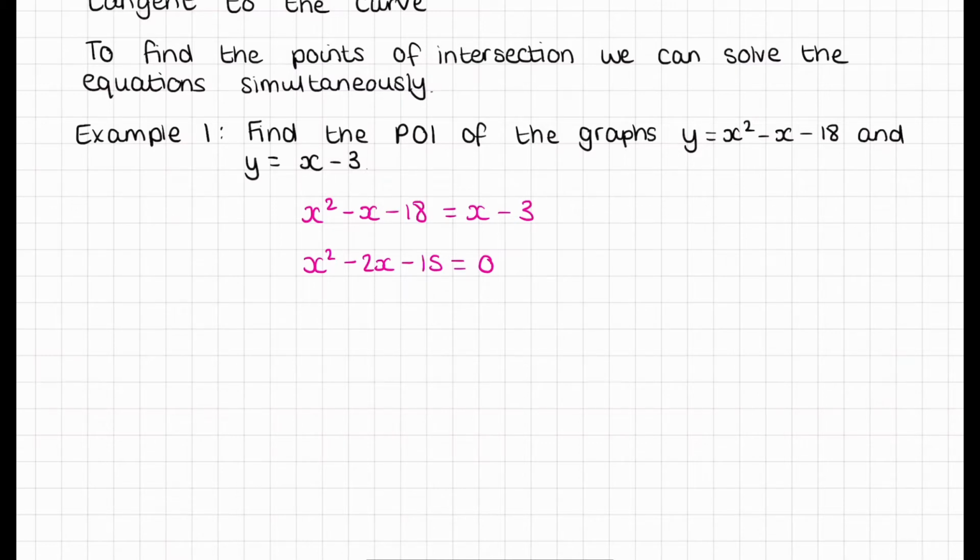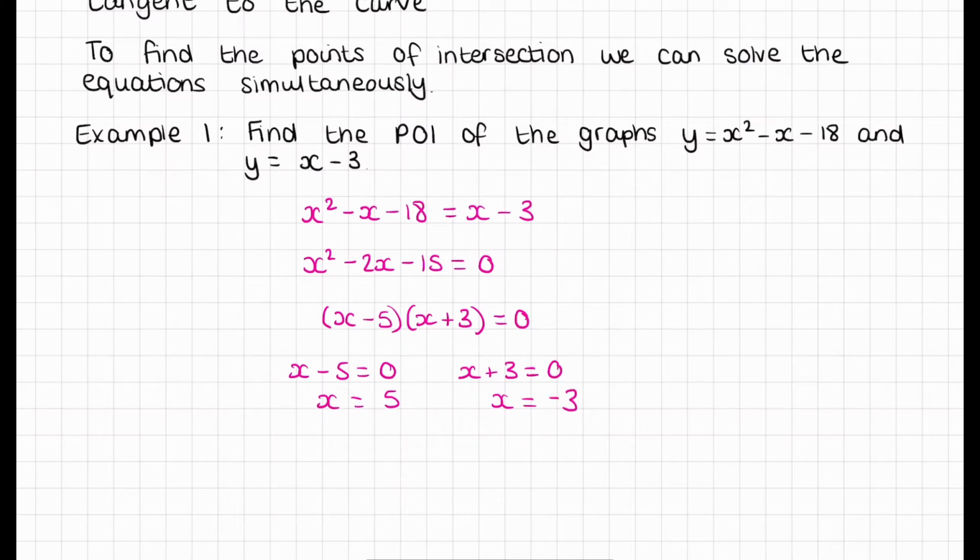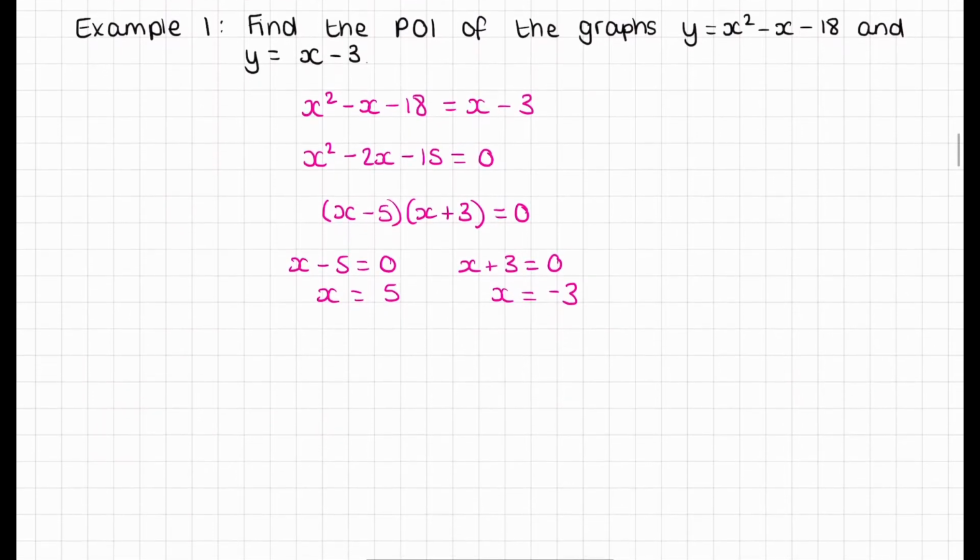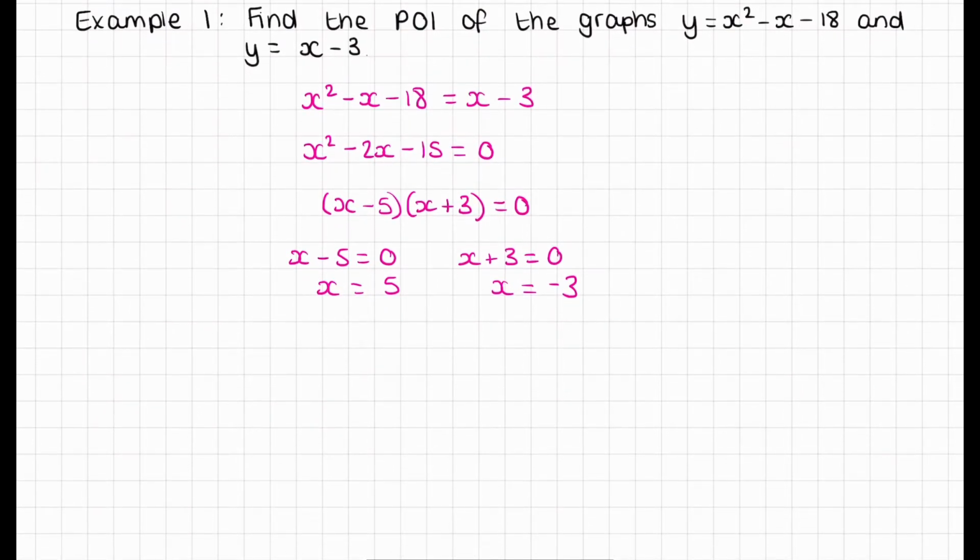We can factorise this one down to (x minus 5)(x plus 3) equals 0, and then we can solve the equations from there. So x minus 5 equals 0, x plus 3 equals 0, with the null factor law, so x equals 5 and x equals negative 3. So they are the x coordinates of the two intersection points, and then from there we just need to find our y values. So you can sub these into either equation to work that out.